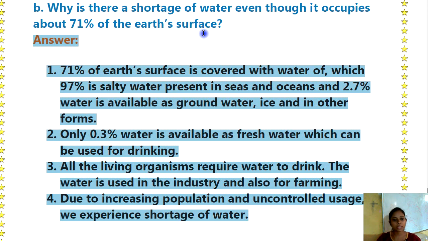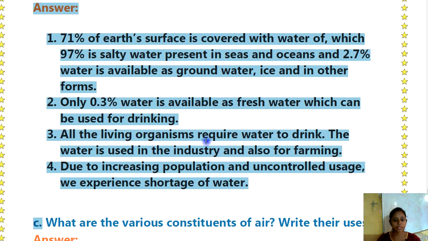Only 0.3% water is available as fresh water which can be used for drinking. All living organisms require water to drink. Water is used in industry and also for farming. Due to increasing population and uncontrolled usage, we experience shortage of water.